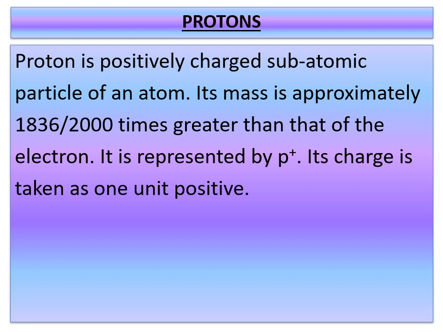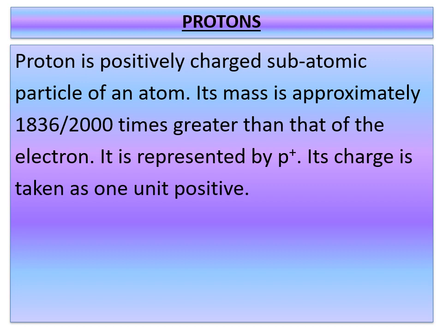So actually we know that an atom is electrically neutral. Up to now we have studied that the electron is a negatively charged particle. So the atom must also contain some positively charged particles so that the overall charge on it becomes neutral. This subatomic particle would have a charge that balances the charge of the electrons. This subatomic particle was named a proton in 1920.